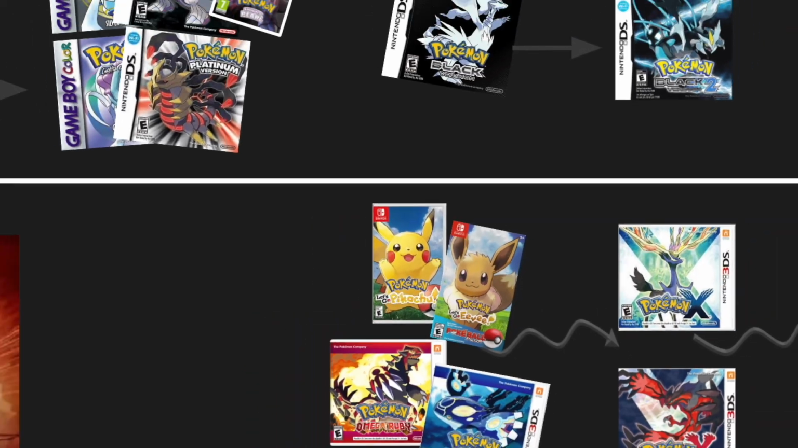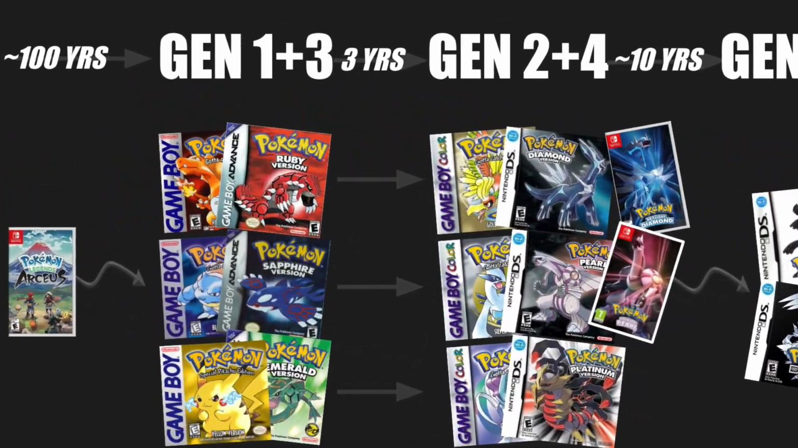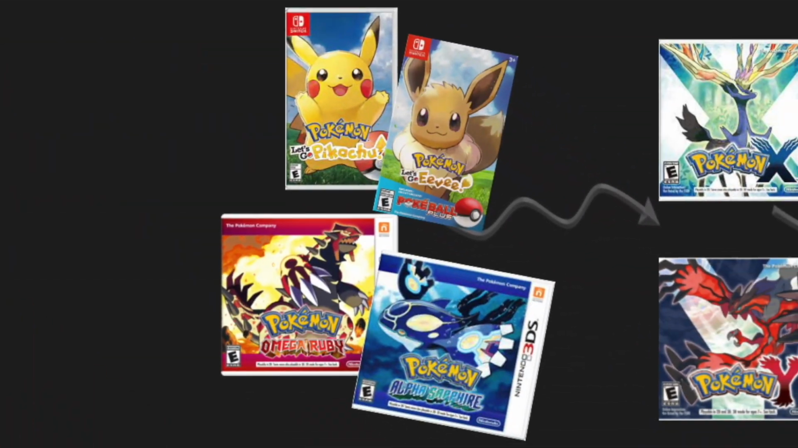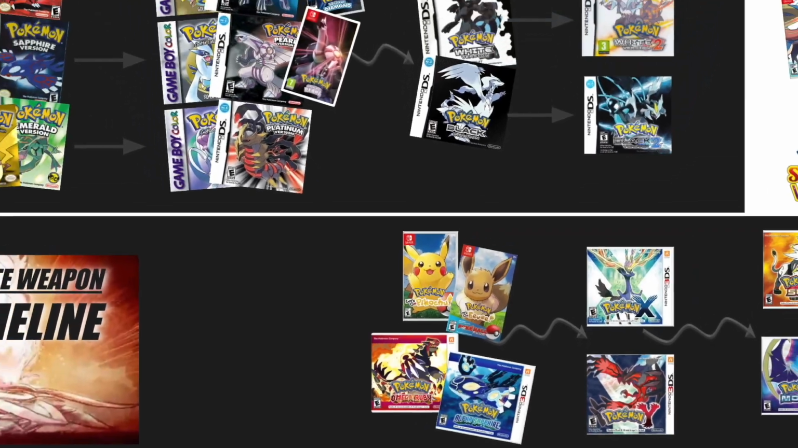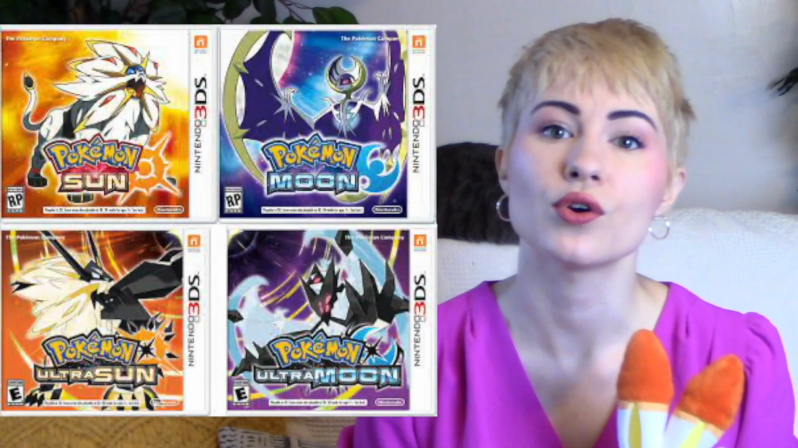That means Let's Go also lines up with Gen 5, which makes sense because in the non-Mega timeline, Generations 1 and 3 happen at the same time. They happen at the same time in Mega universes as well, just a little bit later than they do in non-Mega universes. The most notable thing about Sun, Moon, Ultra Sun, and Ultra Moon is that they're the only games